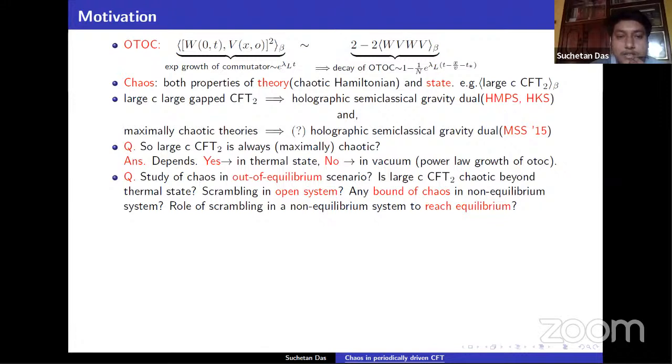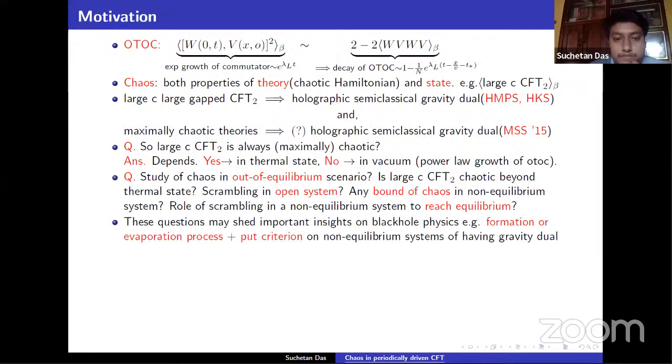All these questions have a non-equilibrium setup, and they may also provide important insights into black hole physics, like the formation or evaporation process of black holes. They may also put important criteria on a non-equilibrium system to have a gravity dual.